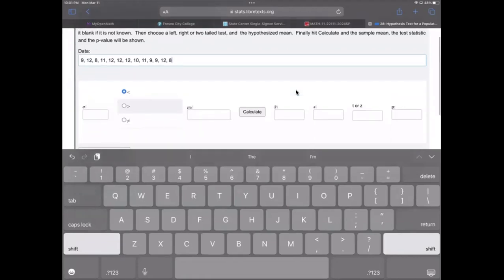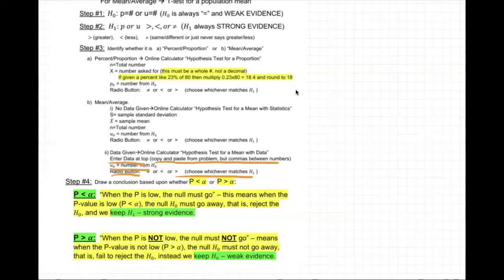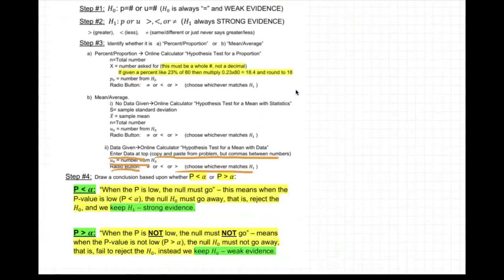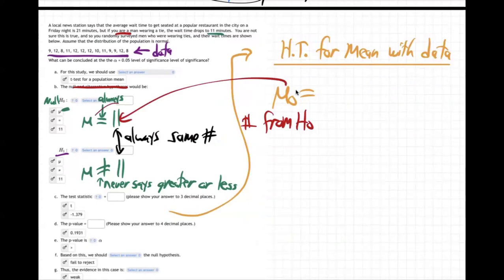Now, I'm not going to fill in the sigma, but the mu zero, let's go find that. So, right up here. So we've got to get the mu zero. Now, what's that? That's the number from H0. So you just grab the number right there. It's 11. That's what the mu zero always means. It reminds you to go to the H0 and grab the number right there.